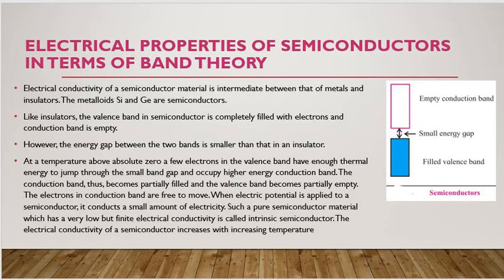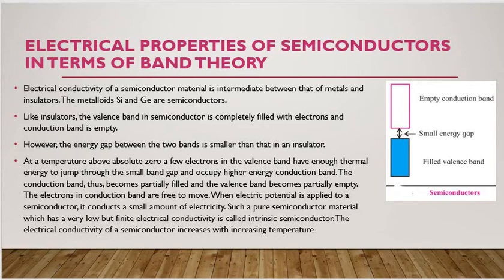Now, electrical property of semiconductors. Electrical conductivity of semiconductor material is intermediate between that of metal and insulator. The two examples we know of metalloids which act as semiconductors are silicon and germanium.